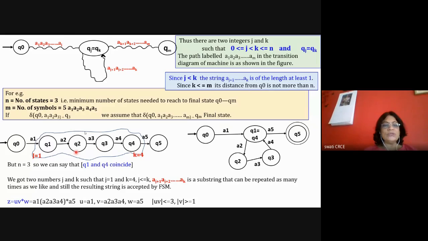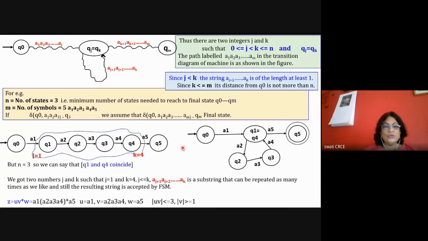So this is not possible. At least 2 states will coincide. I'll say that states Q1 and Q4 will coincide. If they coincide, then the machine may traverse with a2 to Q2, with a3 to Q3, then with a4 to Q4, and Q1 is nothing but Q4, and then with a5 it will go to the final state.